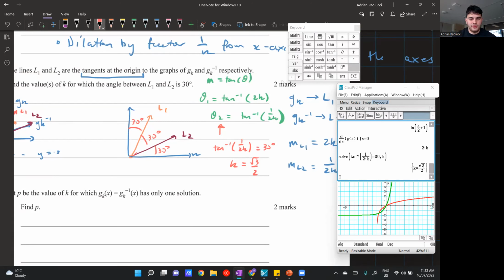Now, that's one solution. We can actually solve the other one equal to 30 degrees. Just going to get rid of these things here. Now, this graphical representation shows that L1 is above L2. That's actually not always the case. If I write down the gradients of each respectively, the gradient of this one is 2K, and the gradient of this one is 1 over 2K. But what if K was a smaller number, like K equal to 0.1? Then we would have it the other way around, where L2 is above, because we're dividing by a smaller number.